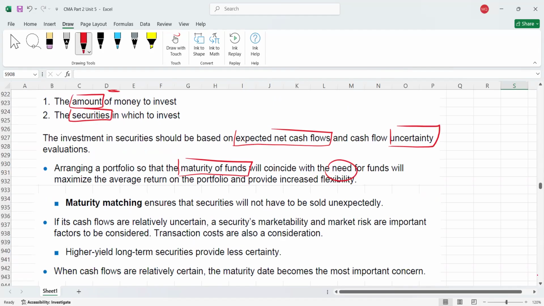Other factors you may also consider. You may also consider the securities' marketability. Marketability means how easy it is for you to sell those investments, right? I also told you, you will also consider the market risk. Market risk I have explained in the last class, which was your systematic risk, right? But simply here, if you don't know the market risk, you should remember the risk, right? All these factors we will consider while we are investing into stocks or bonds or into commodities.